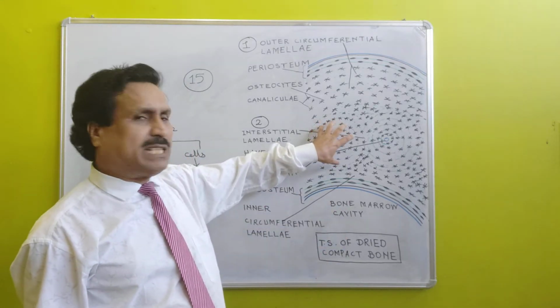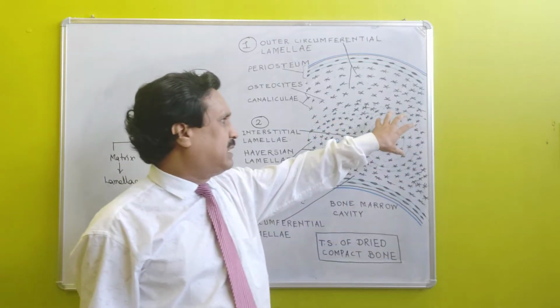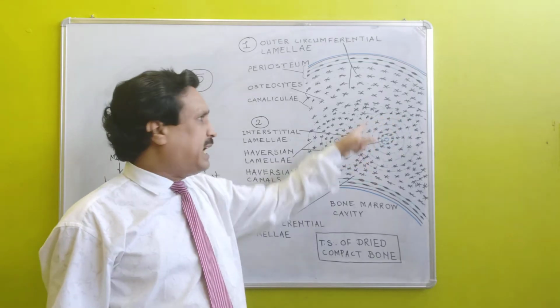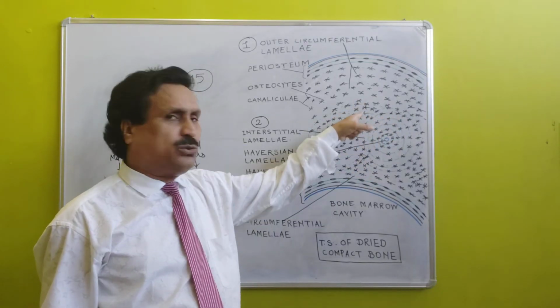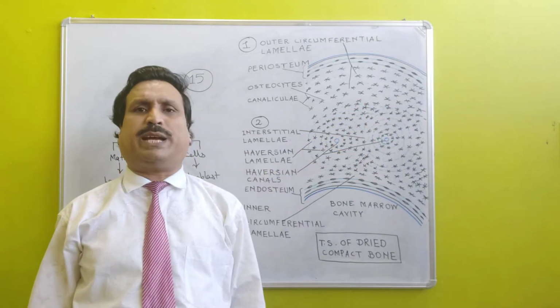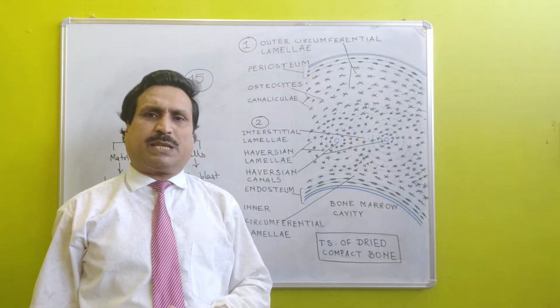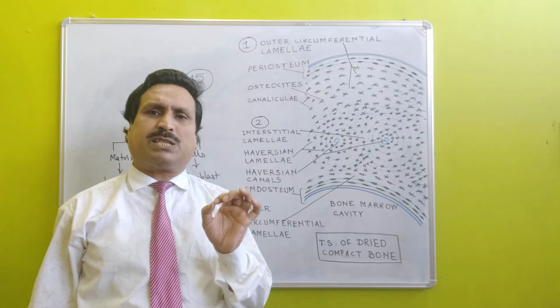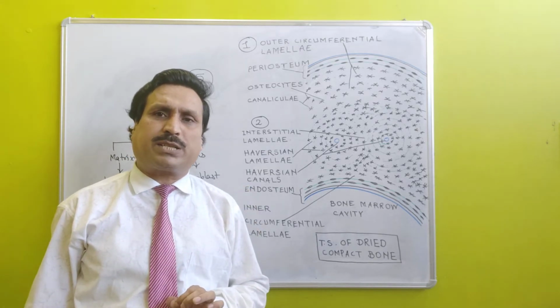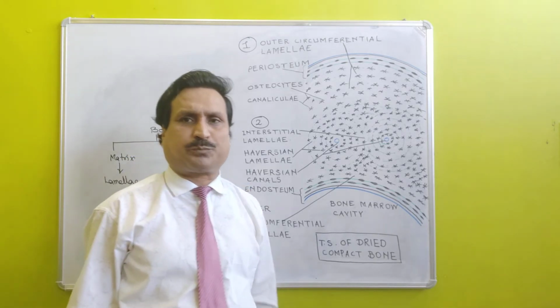This is one Haversian system and this is the other, and the lamellae present between two Haversian systems are known as interstitial lamellae.